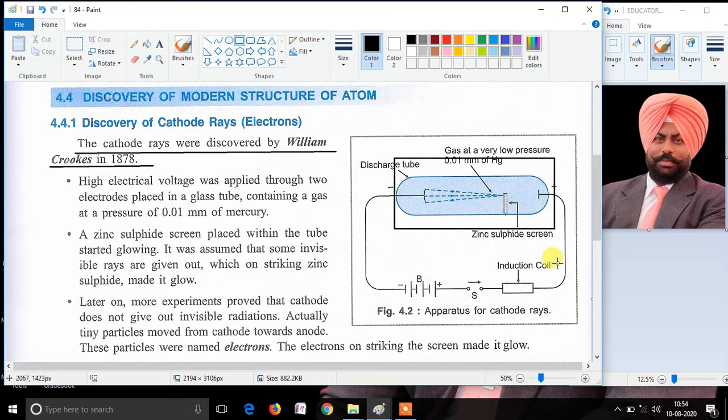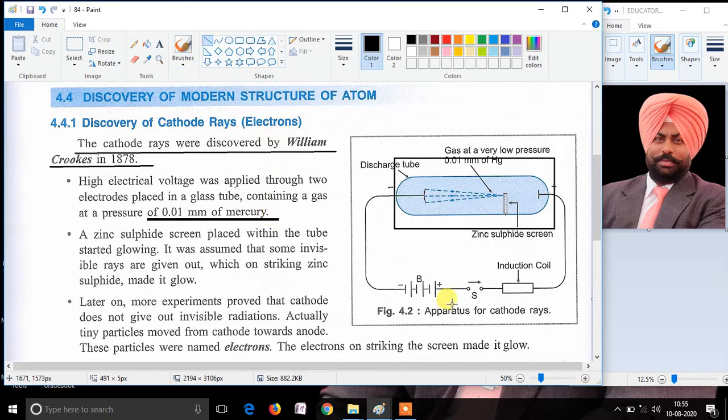This discharge tube made of glass was taken, and the pressure inside it was lowered to 0.01 mm of mercury with the help of a vacuum pump.